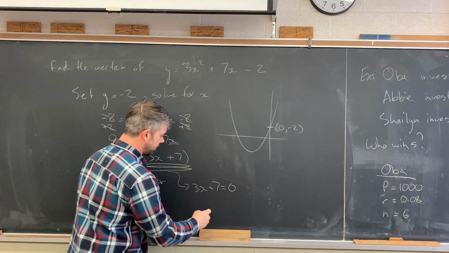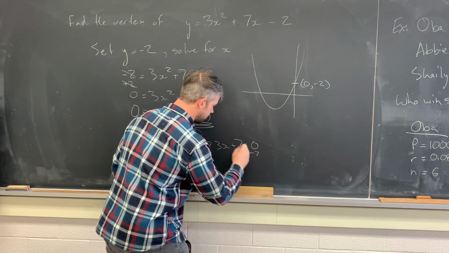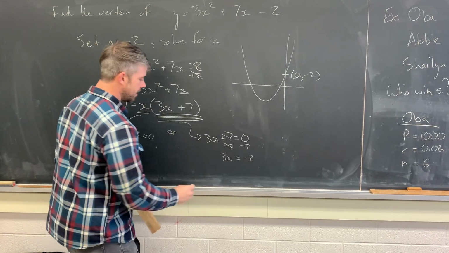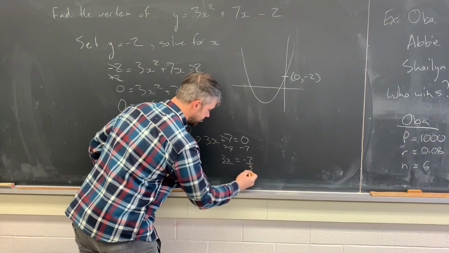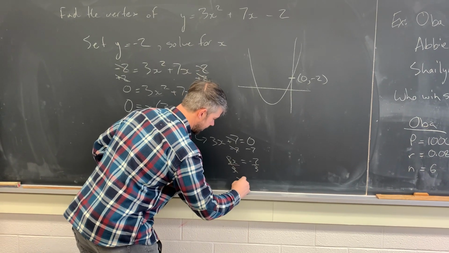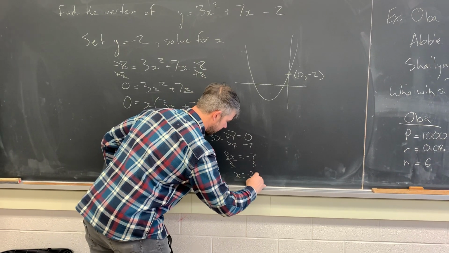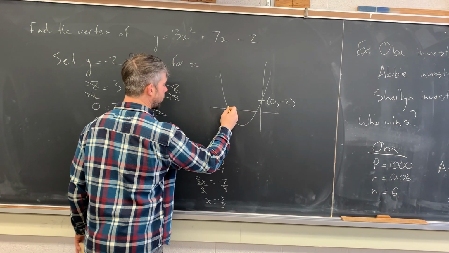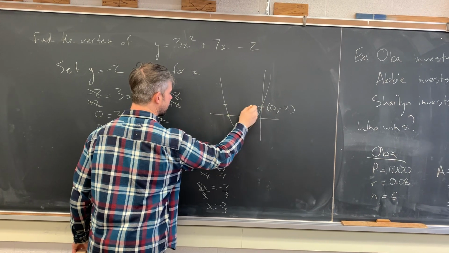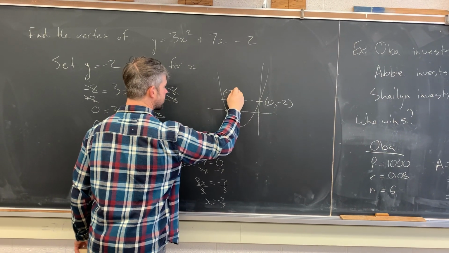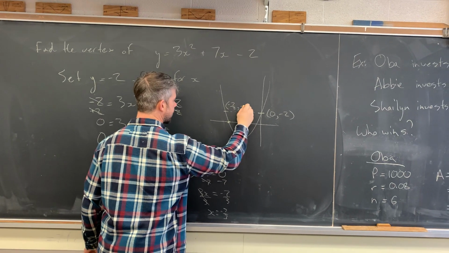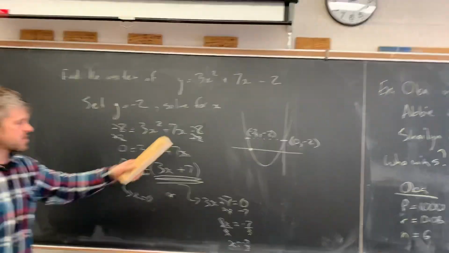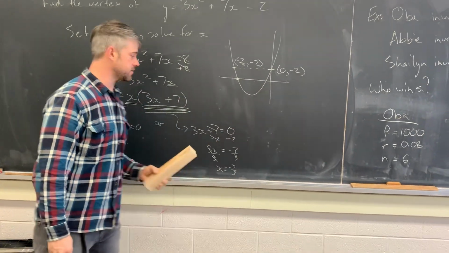So what I'll do is I'll solve this for x. I'll subtract 7 from both sides. They'll cancel. I'll be left with 3x equals -7. And then I'll have to divide both sides by 3. And I'll get x is equal to -7/3, which is about -2 1/3 or -2.33. So the coordinates of this point right here, that same height, are -7/3 and -2. So I now know 2 places where this quadratic goes through a y value of -2.